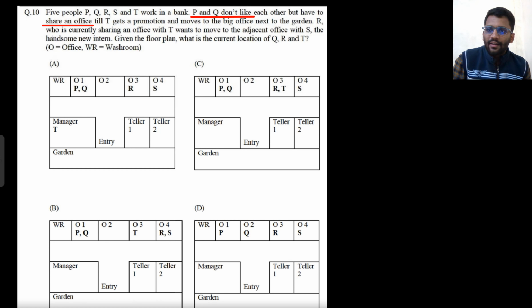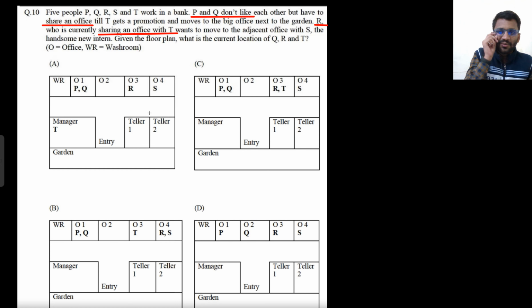R is currently sharing an office with T, and wants to move to the adjacent office with S, the handsome new intern. So currently R is with T, but R wants to move to S, who is in the adjacent office. Given the floor plan, what is the current location of QRT?